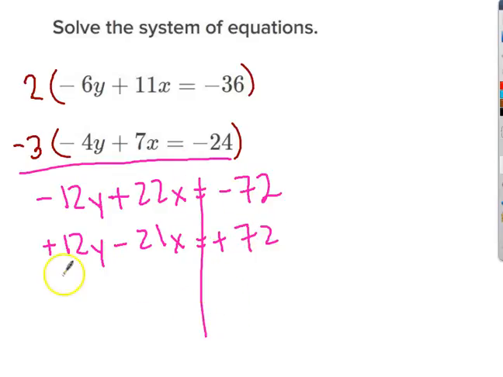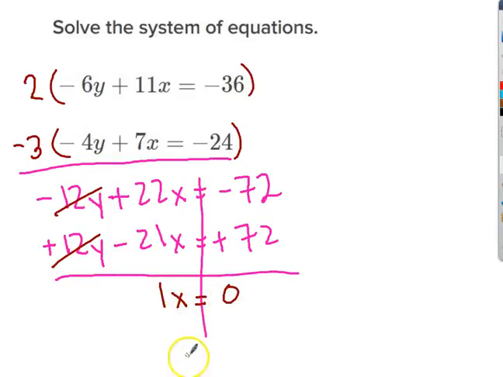Alright, so these are my opposites over here. And 22 minus 21 is just 1. So x is already by itself. Life is good. It's equal to 0. So 1x equals 0, or just x equals 0.